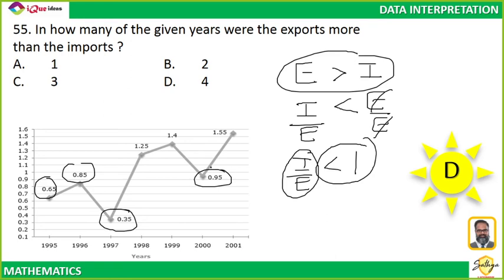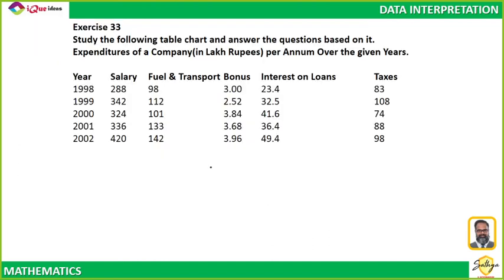Okay. Chalo. Let's take one more set. Now this is a pure tabular set, tables. This table is the expenditure of a company per annum over the years, right? From 98 to 2002, they are showing you how much is spent on salaries, how much on fuel and transport, how much money on bonus, interest and taxes. All these amounts are in lakhs. That means 288 lakh rupees in 98 was on salary, 3 lakh in 98 was on bonus, and so on. Right? Simple tabular data.